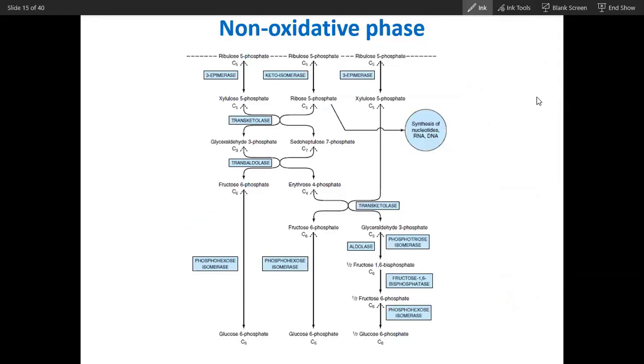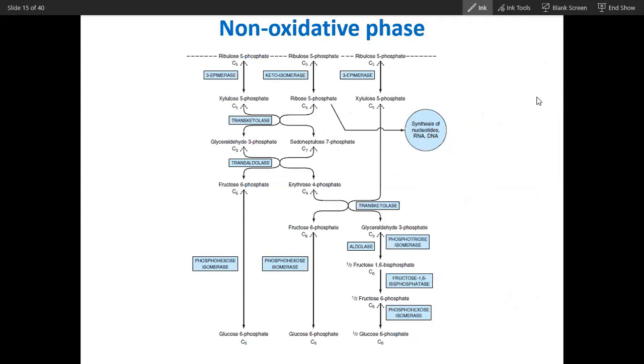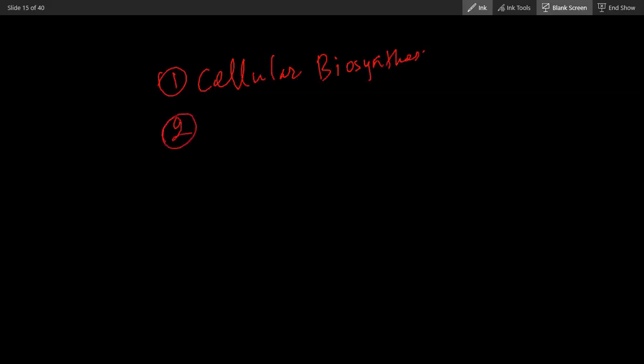Okay, I have already told you three functions. What are the three functions of this pentose phosphate pathway NADPH? First is cellular biosynthesis. What is the second function? Cellular detoxification.